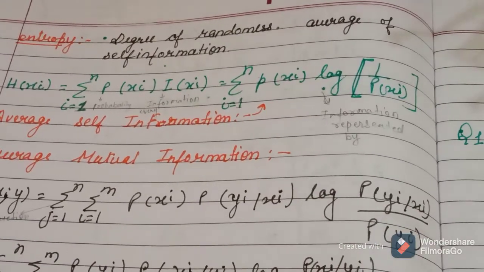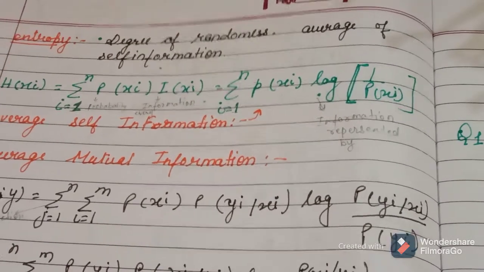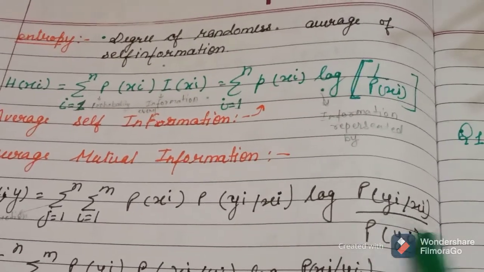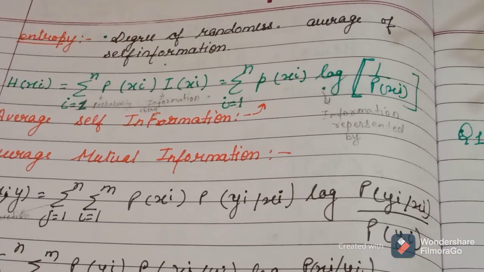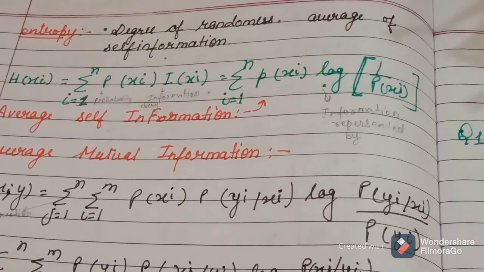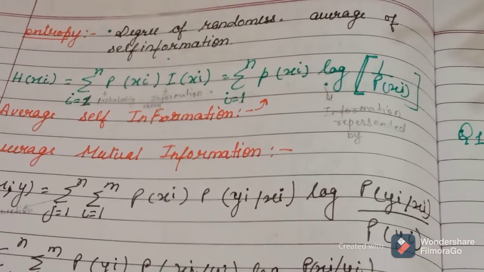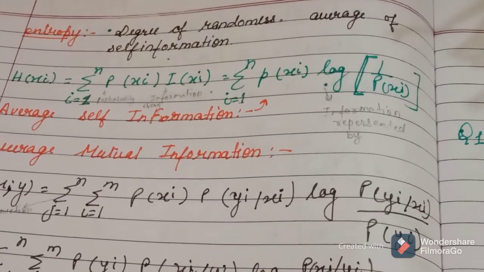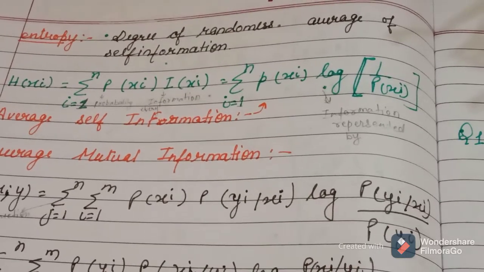We will discuss this in our later lecture. I will tell you what I want to say. And here is the summation j equal to 1 to m, i equal to 1 to n, P(yj) P(xi | yj) log this and that.